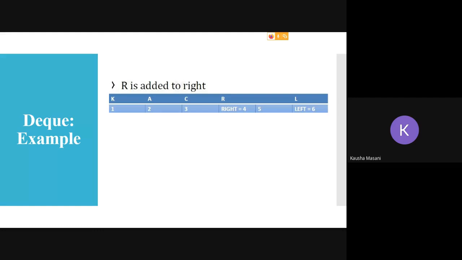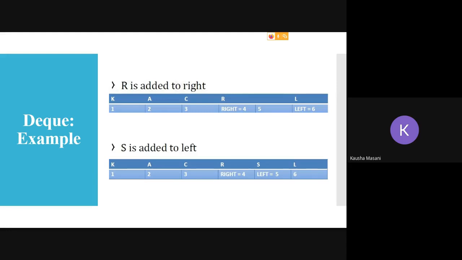So again, using the concept of your queue, increment your rear. Okay, so from 3 to 4, or you can say you are using the concept of stack also, increment your top. All right, so right from 3 it went to 4 and R got added wherever the right was pointing at, whichever index.